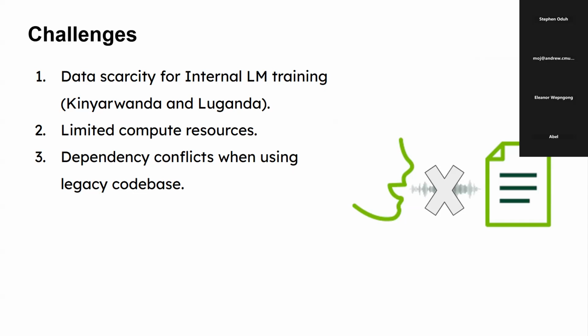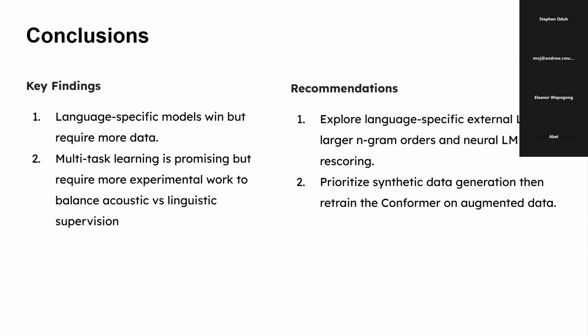In conclusion, language-specific models with enough data work better than other models. The goal for ultra-low-resource languages should be synthetic data plus diversifying domains. Other findings include that multitask learning using both linguistic and acoustic supervision needs more experimental work, but it works from what we have seen with more data.